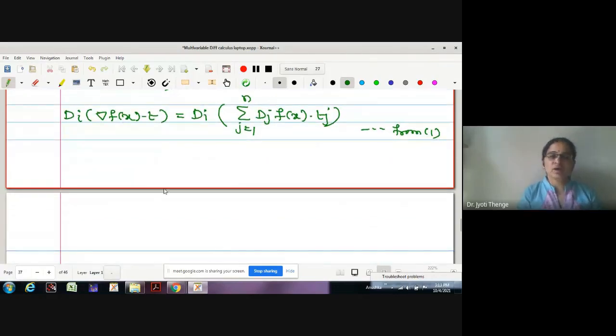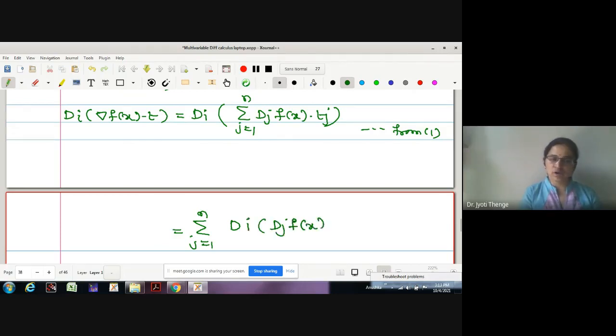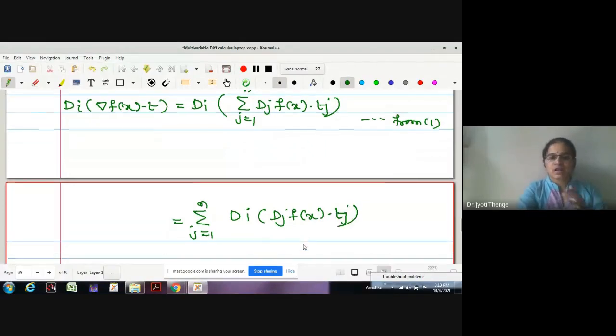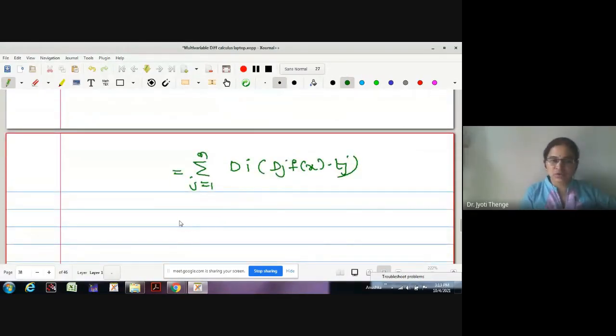Now, what is the partial derivative of this? We know partial derivative is a linear function. Therefore, let me take the summation outside and operate this on the value. So this is summation j equals 1 to n, D_i of D_j of x dot t_j. Once the partial derivative with respect to i, once with respect to j. Therefore, I may write it with the symbol D_ij f(x) dot t_j.